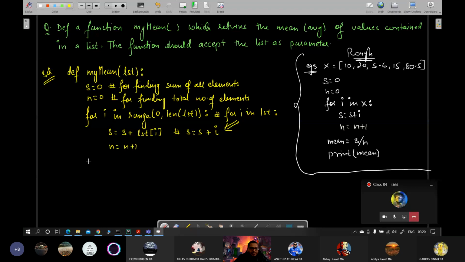Now, here you will write mean is equals to S by N, not print. If you are printing, that means the function won't return. There is no need to return. The question says to return, so you can write return mean.